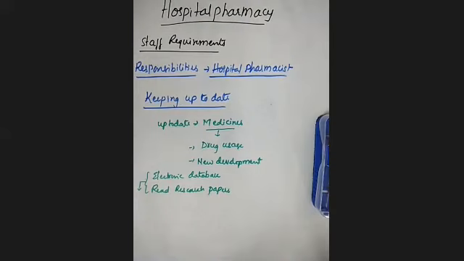The hospital pharmacist has to utilize these sources regularly to remain an excellent source of pharmaceutical advice. To become an excellent source of pharmaceutical advice, they definitely have to update their knowledge by using these two sources.